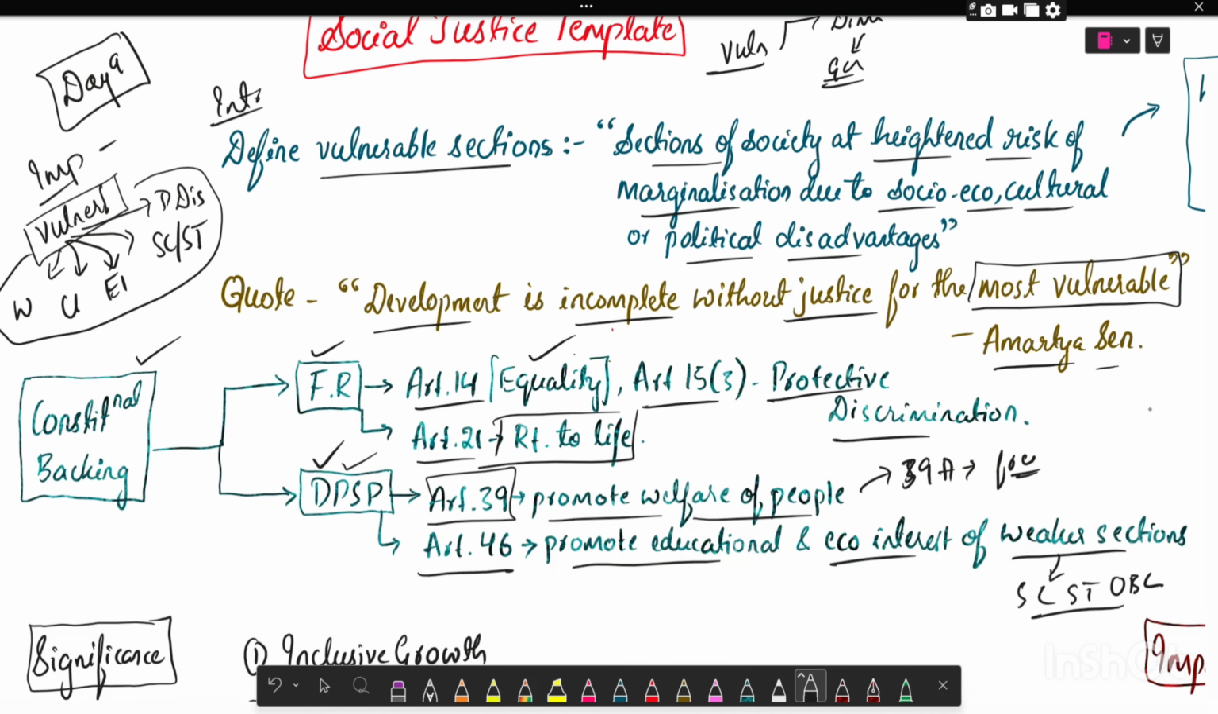Whenever there is a question on women, you can write the example of Article 15, Clause 3, that is protection of women and children. And in the DPSP, you can quote Article 39D, that is equal pay for equal work. Now we will see the significance of uplifting these vulnerable sections.